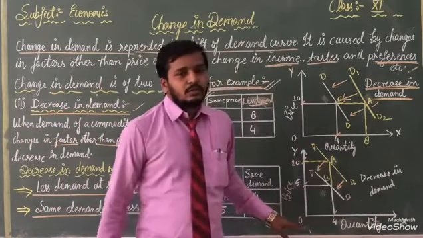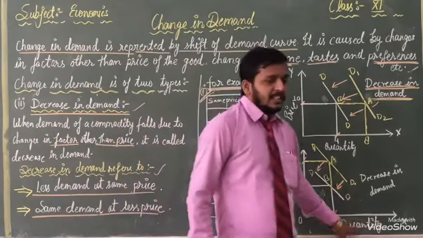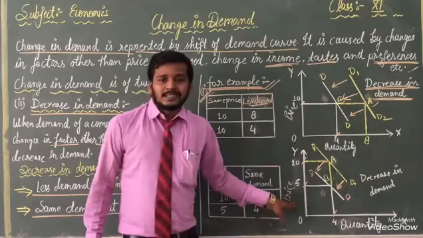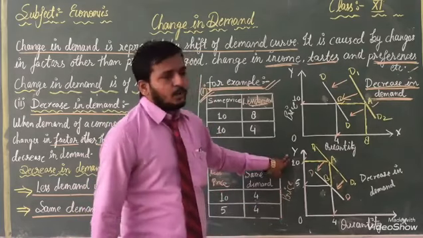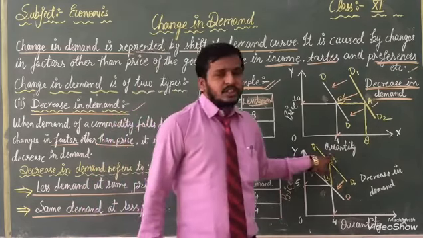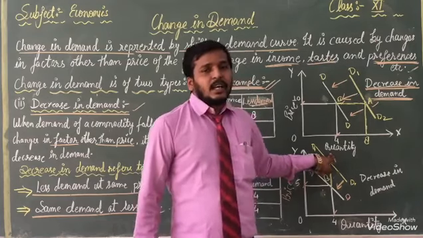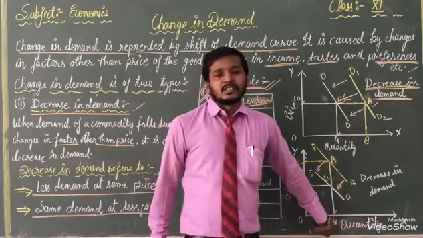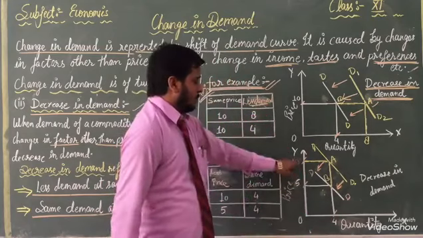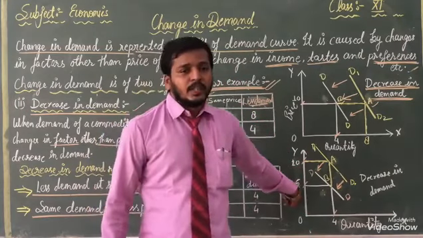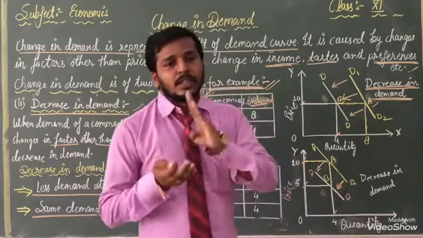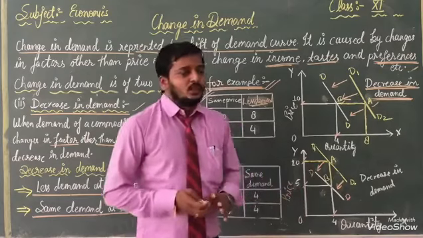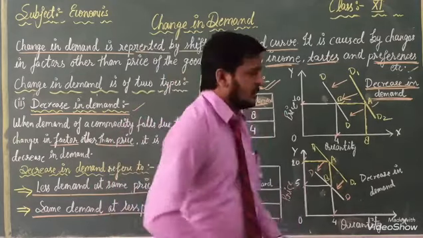The x-axis represented in front of you is quantity, and the y-axis in front of you is denoted with the help of price. When price is 10 rupees, okay, this is the A position, the first position. In the first position you see, when our price was 10 rupees we used 4 units, but our price is reducing from 10 rupees to how much? 5 rupees. If a good in the market drops in value from 10 rupees to 5 rupees, and even then our demand is the same, then it means decrease in demand.